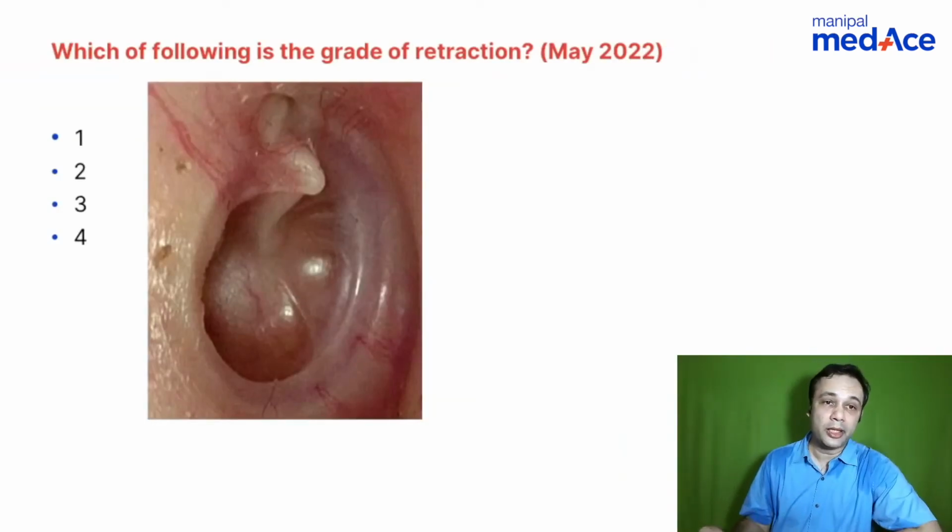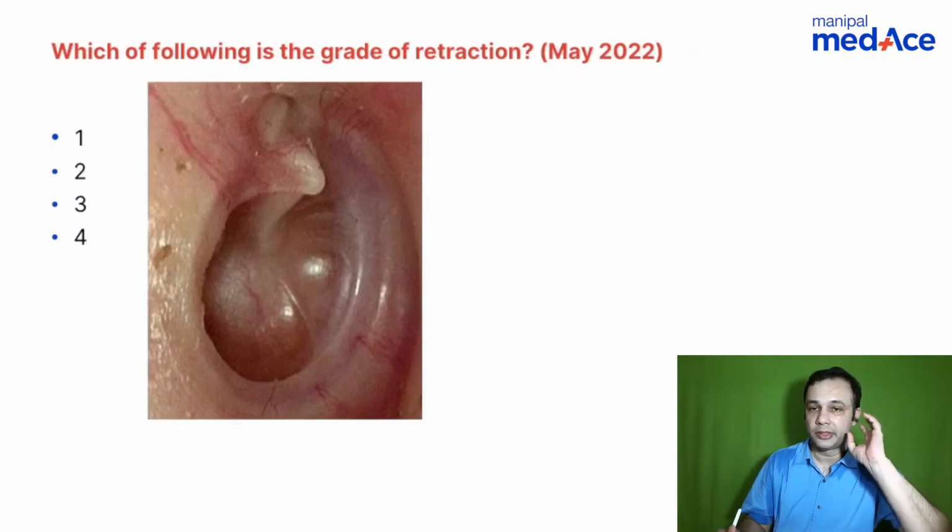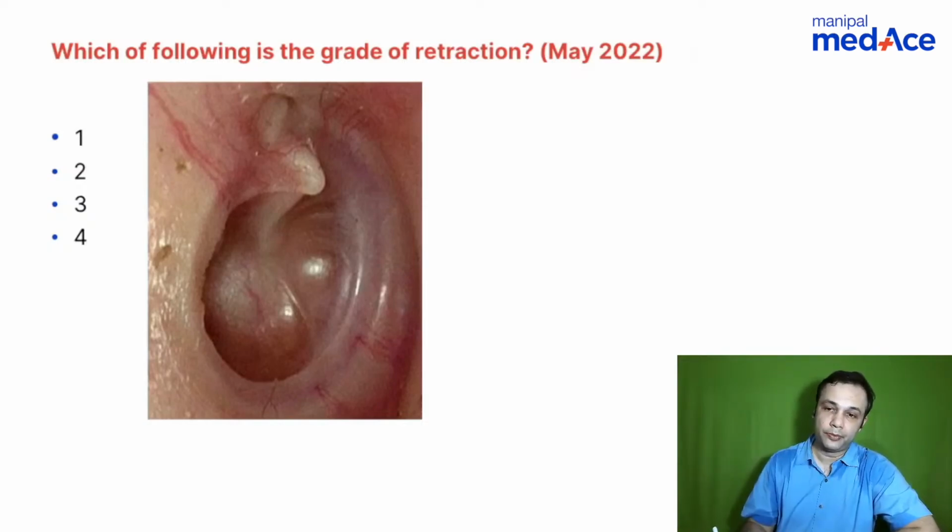So what is the grade of retraction in this? An image can be given like this, right? So grade 1, 2, 3, 4. Okay, I might not have stuck to the question that was asked in INI-CET, but I have an image of a retracted tympanic membrane here. What is the grade of retraction? What you need to see here is whether it is plastered or not plastered, right? On the promontory. Correct. So the grade is 2.